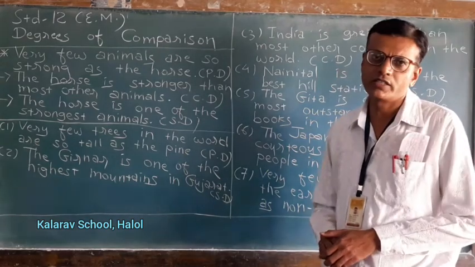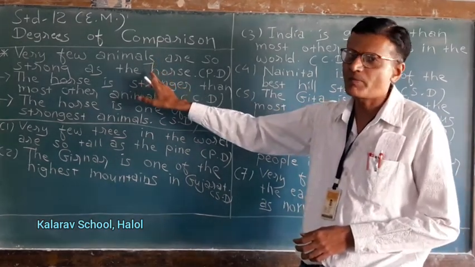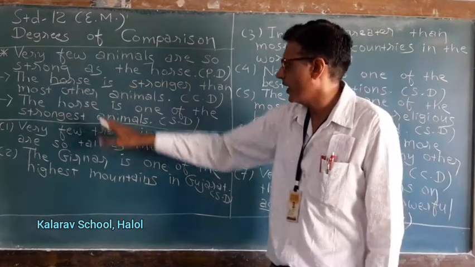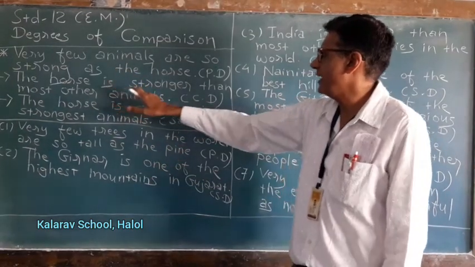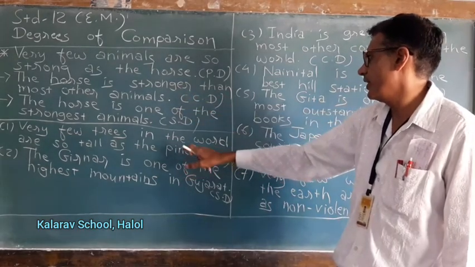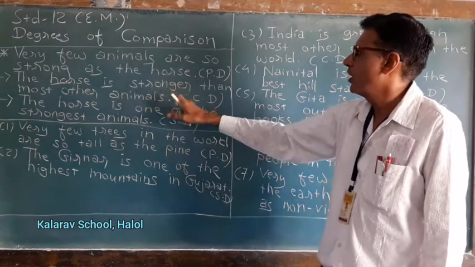How will you convert? Just keep in the mind this example, and instead of horse you can put pine. The pine is, instead of stronger you can put here tall, so taller.